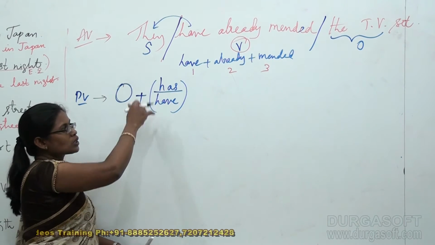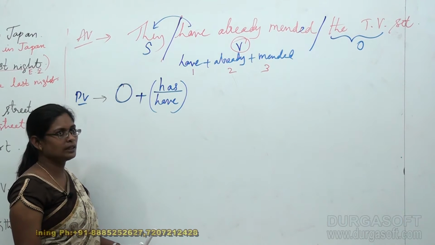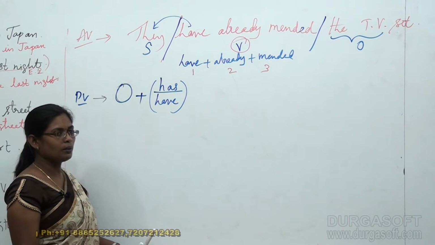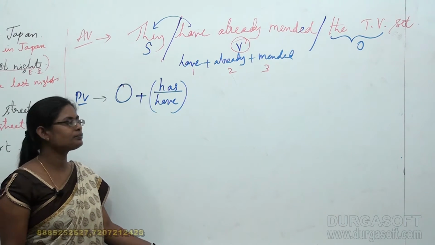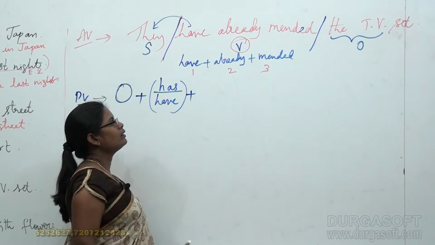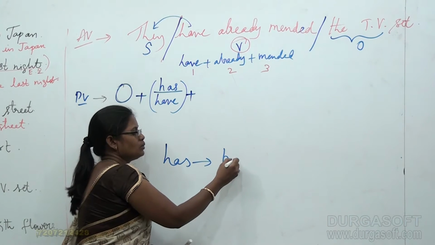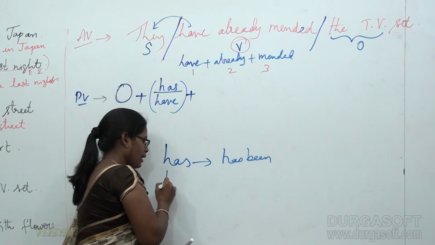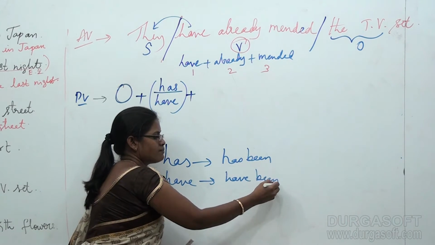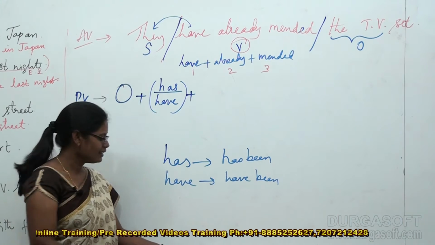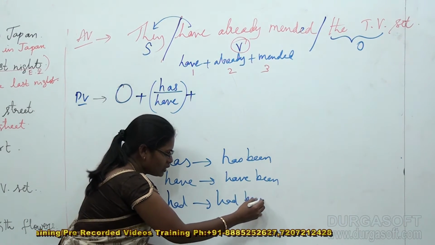So I must take has or have according to my agreement with the object when dealing with passive voices. Now we know that has is going to get converted into has been, have is going to get converted into have been, and had is going to get converted into had been. We know it very well.